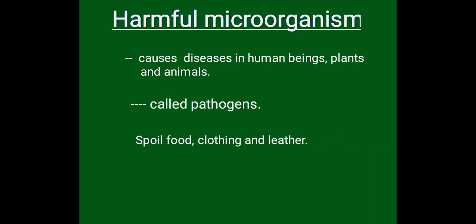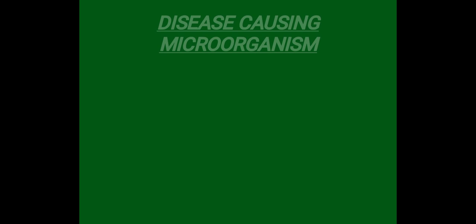Not only diseases, they spoil the food, clothing and leather. When you say spoil the food, you know that when you keep your food for 2 to 3 days without any care, or even if you keep it in the morning and try to eat it in the evening, there will be a sour taste. So that is spoilage. Similarly, clothing: you can have your leather chappal, shoes or bag, and many times during the rainy season a velvety structure is seen. That is actually the growth of microorganisms. So that is again spoiled.